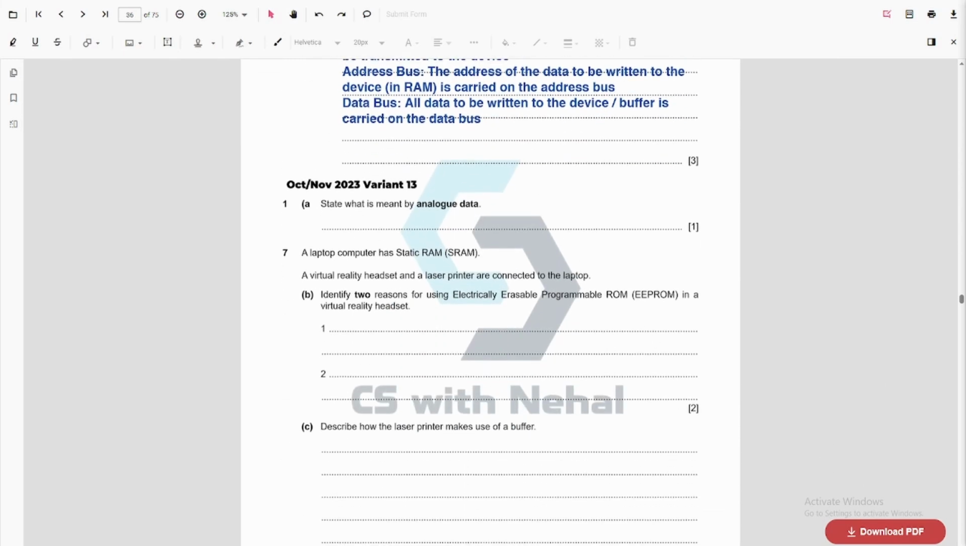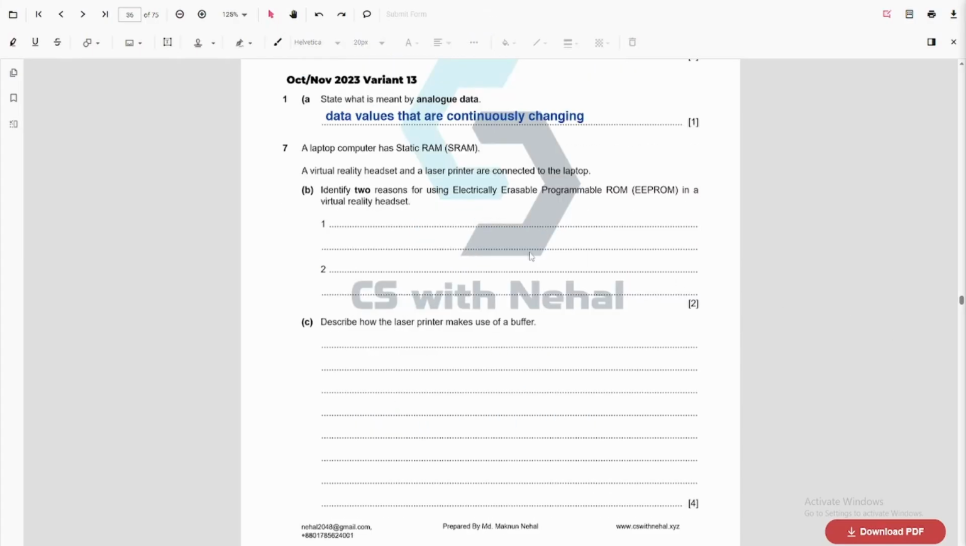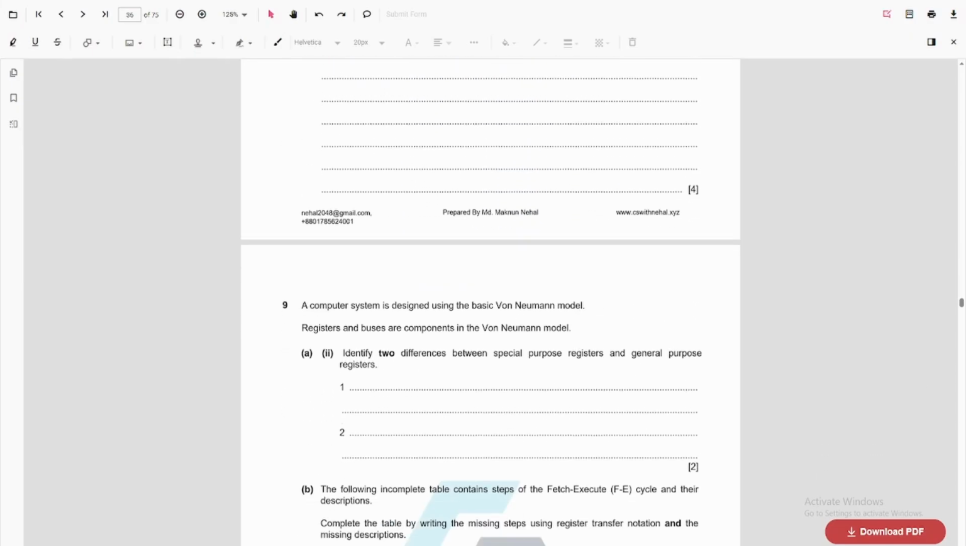On the next question, state what is meant by analog data. So analog data is continuous data, meaning the value of the data is continuously changing. The next question is about EEPROM. We already did a question like this. Then we have a question on buffer. We can skip it.